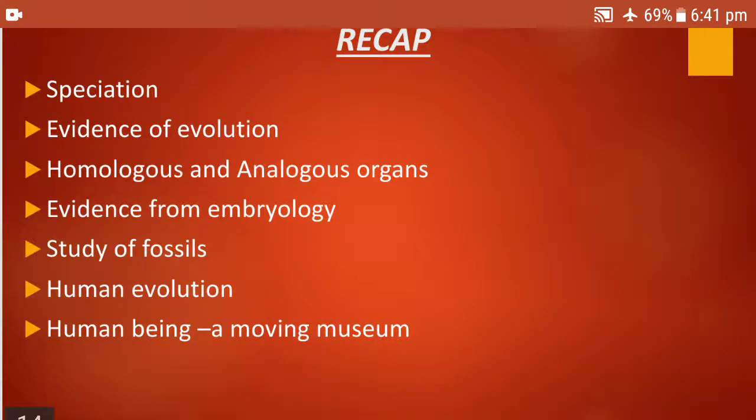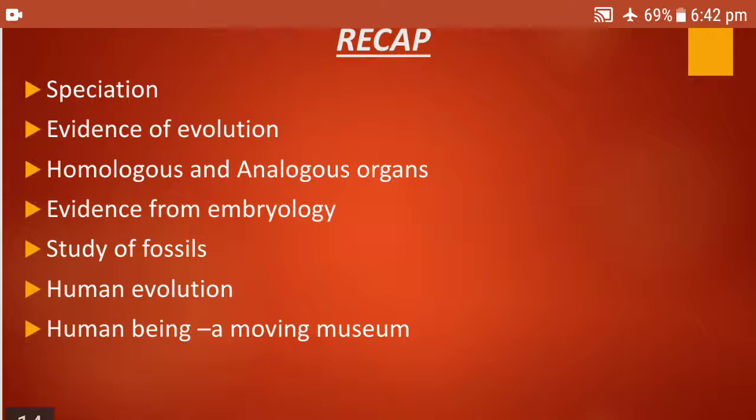So today we have seen speciation, evidence of evolution, homologous and analogous organs, evidence from embryology, evidence from fossils, human evolution, and the human being as a moving museum. With that, we complete this lesson and also the syllabus of the 10th class. Lessons 9 and 10 are only for project.